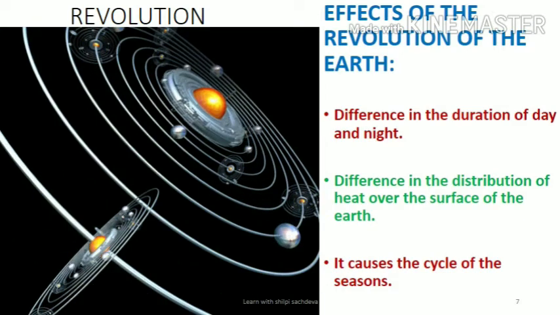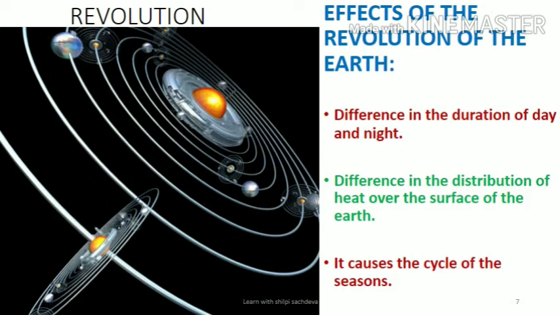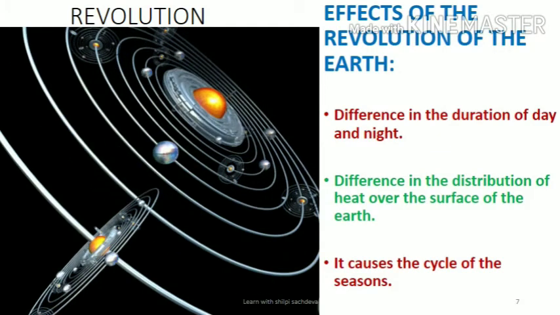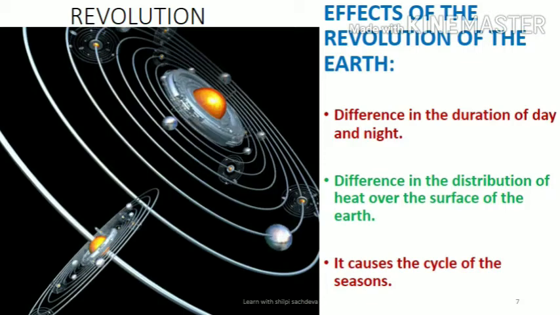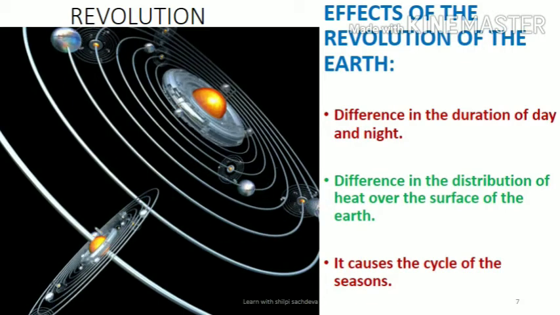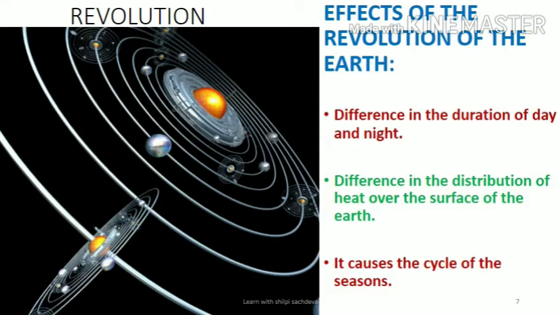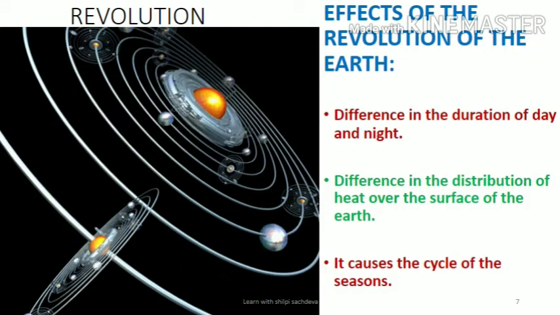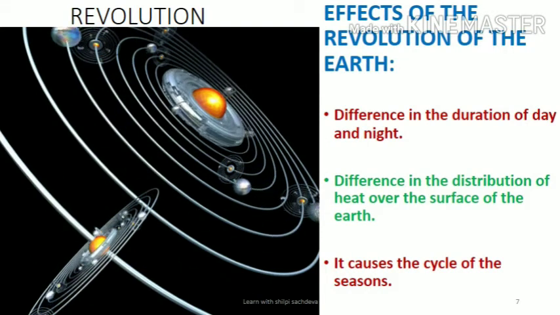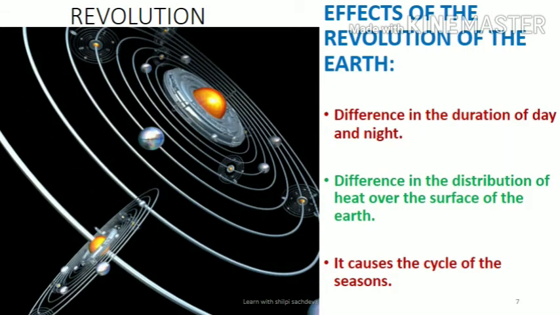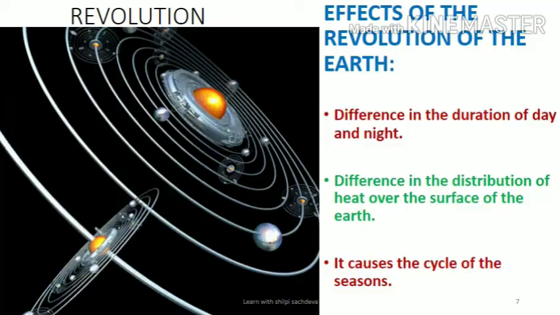As there were effects of rotation, in the same way there are effects of the revolution also. Revolution of the earth brings difference in the duration of day and night. It also brings difference in the distribution of heat over the surface of the earth, and it causes the cycle of the seasons.